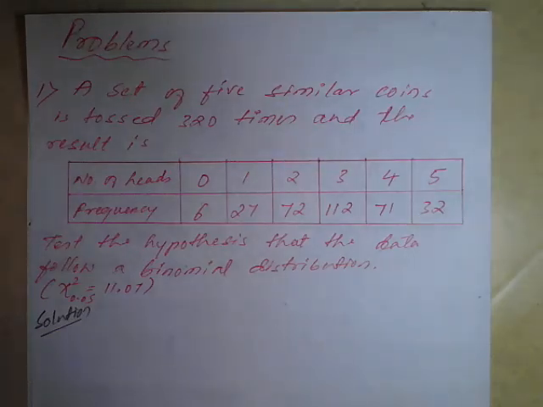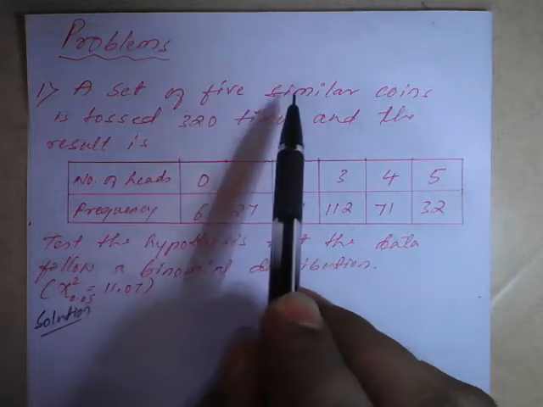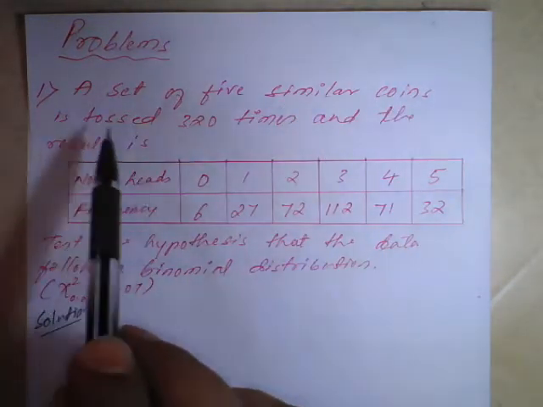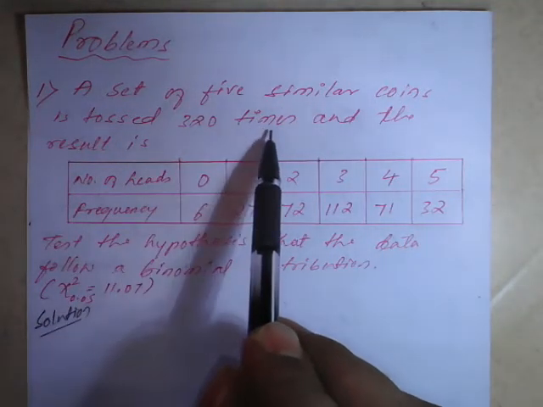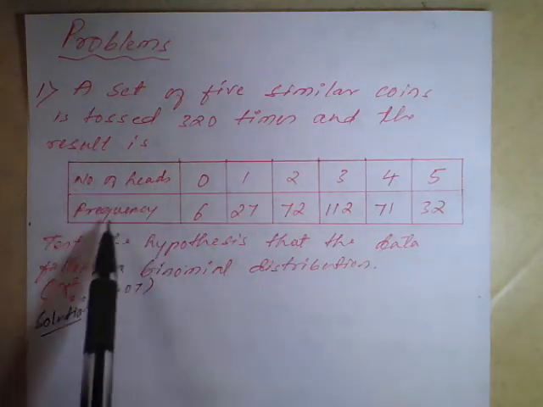Good morning, dear students. In today's class, we'll see the problems based on chi-square distribution by using the chi-square formula. The problem is: a set of 5 similar coins is tossed 320 times and the result is the number of heads and frequency.